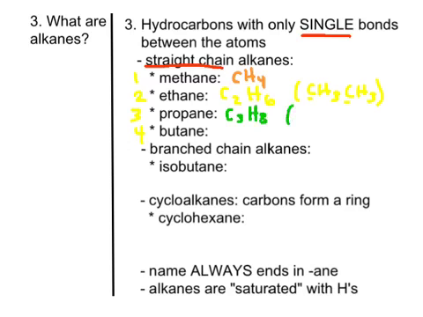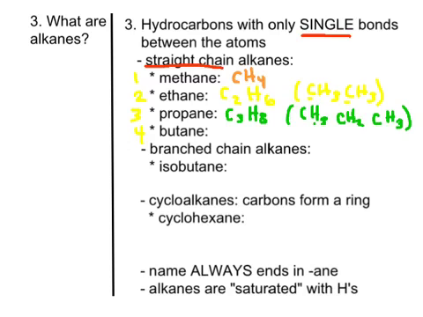Okay, so again, if we do the expanded, we'll have the first carbon with 3 hydrogens on it. The middle carbon will only have 2 hydrogens, since the other 2 are being connected with the other carbons. And then the last carbon will have 3 H's around it as well. Okay, so this is another way to show the expanded molecular formula.